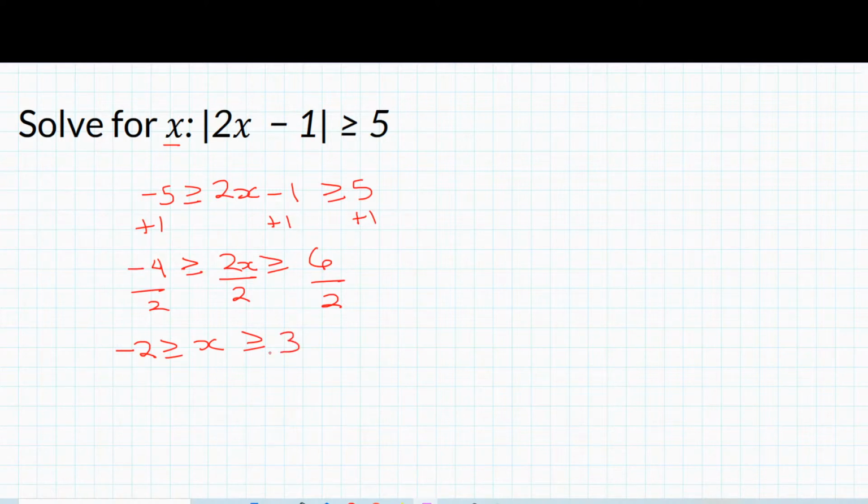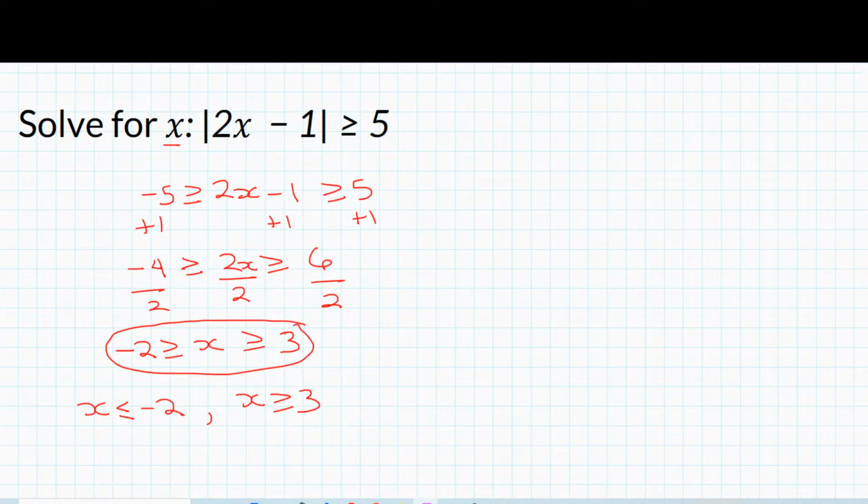So now we have -2 is less than or equal to x, which is less than or equal to 3. Now we have to look at what this means. If -2 is greater than or equal to x, it means that x, in that case, is less than or equal to -2. And here you have x is greater than or equal to 3. For this method, this part ends up becoming the most challenging part, because you have to be able to interpret what the inequality means.